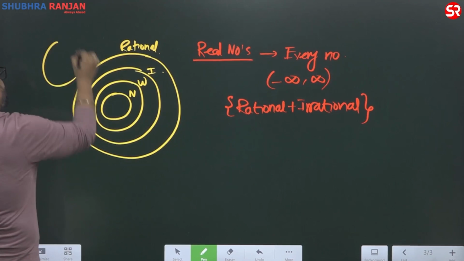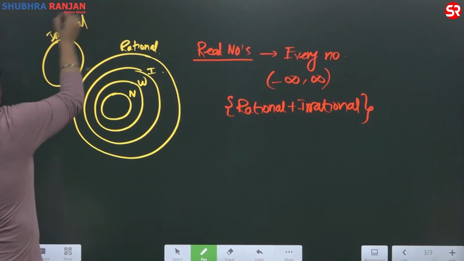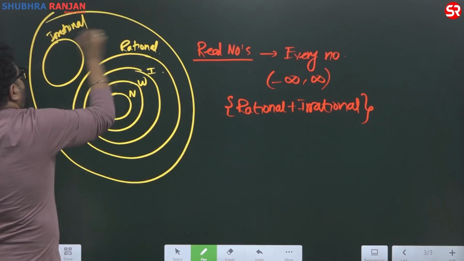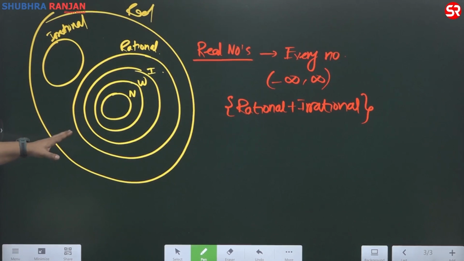Irrational numbers are totally different from rational. Rational plus irrational gives you, ये रहा आपका डायग्राम. प्लीज ये मार्क कर लीजिए, आज के बाद as a student you should never ever have a different logic about number system at least.